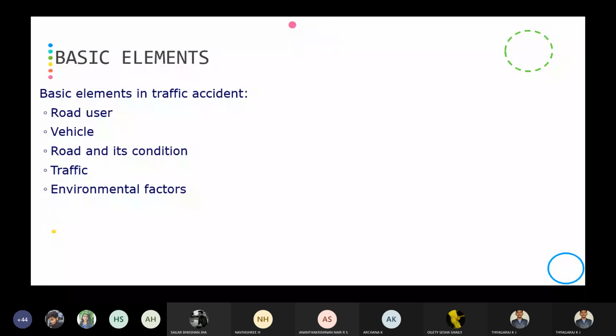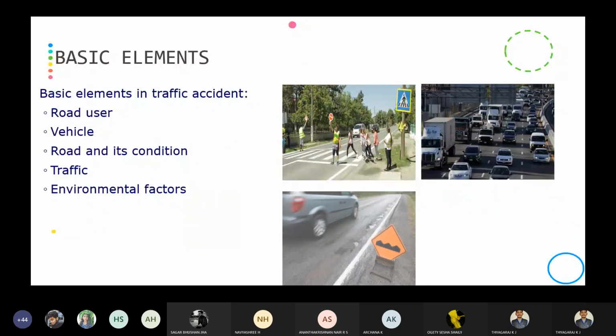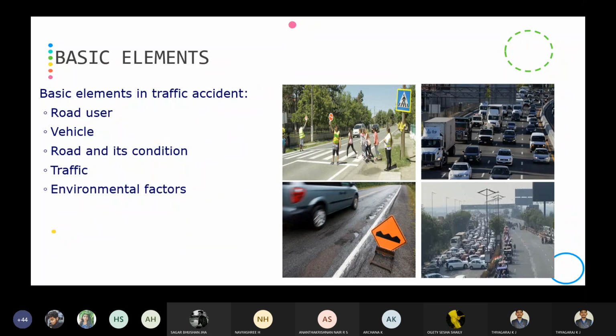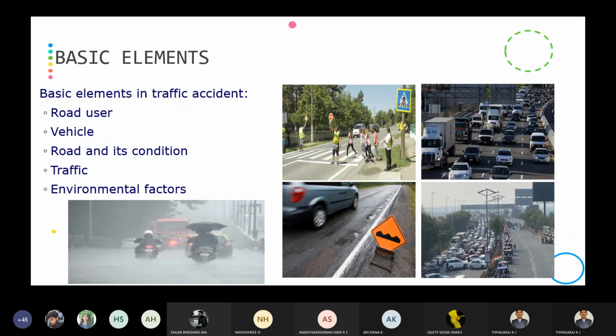One is the basic elements we have already known: the road user, the vehicle, road and its condition, then traffic. The last one is the environmental factor. So the road user, we the people are the road users, whether a pedestrian, a vehicular traffic, or a driver. So pedestrian, driver, or passenger. These are the road users which are involved in the traffic accident.